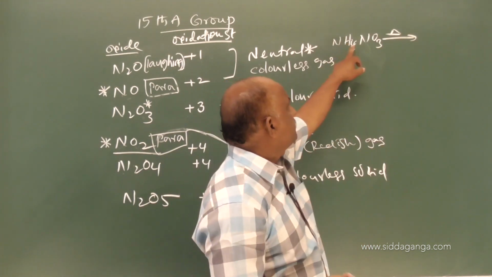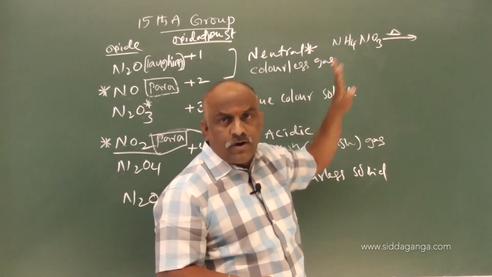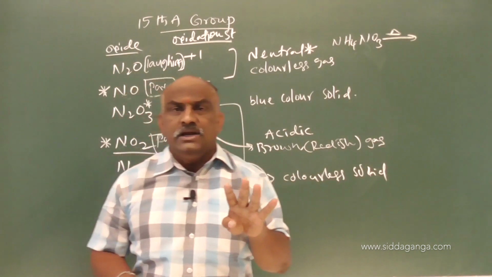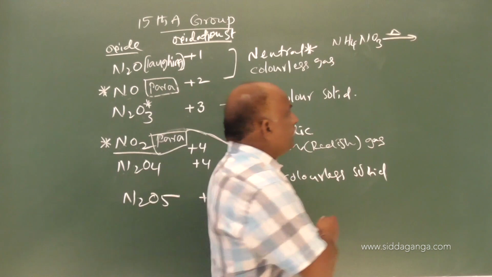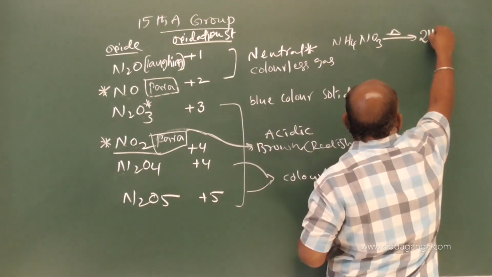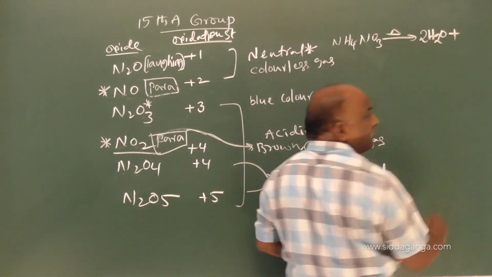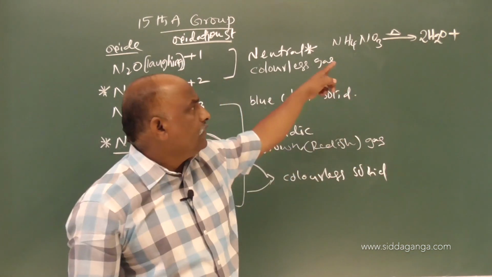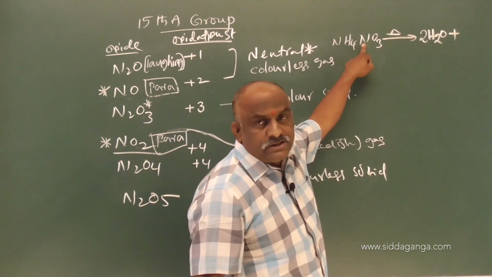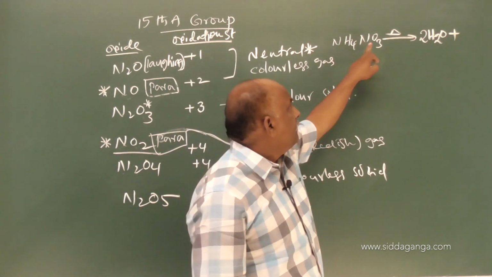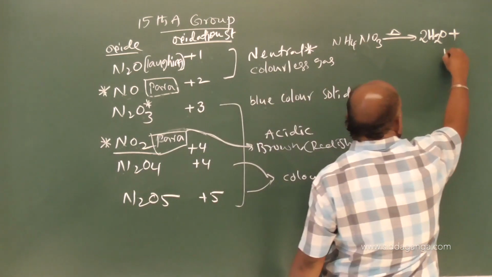How many hydrogen atoms are there? 4 hydrogen atoms are there, ready to form how many water molecules? 2 water molecules. So simple, you should eliminate 2 water molecules from this. After eliminating 2 water molecules, what will be the remaining? 2 nitrogens, N2, and 1 oxygen, that is N2O.